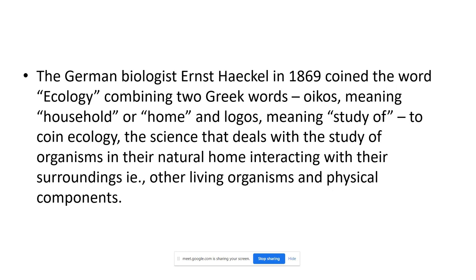We can call them water, land, air and living beings. So these are all the components of environment. Now we are going to study how these organisms interact with each other and with their physical surrounding, the physical environment. So this is the branch.